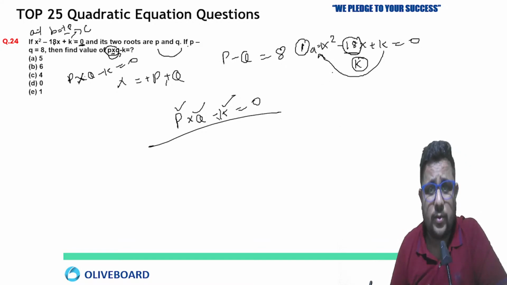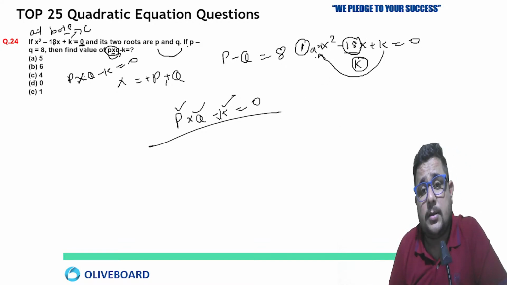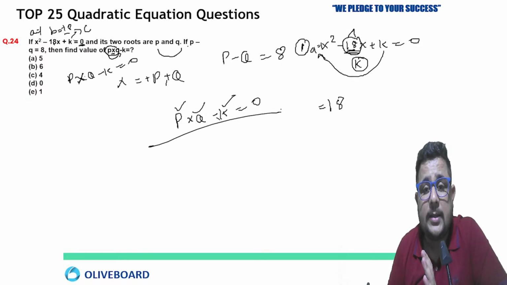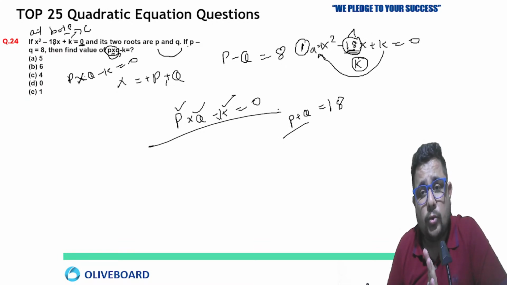Very good. If A is 1, how will you break that? Directly the factors will give you the answer. This 18 will be the sum of P plus Q. Why? Because you do the factors of B,